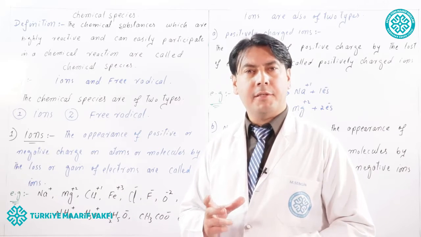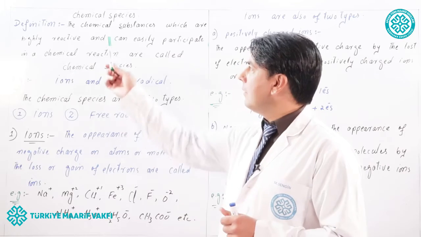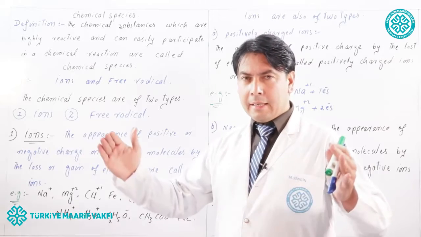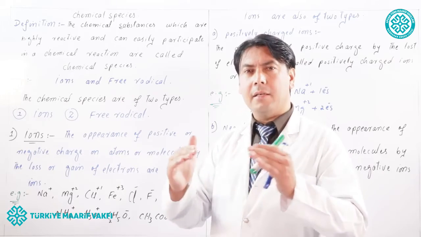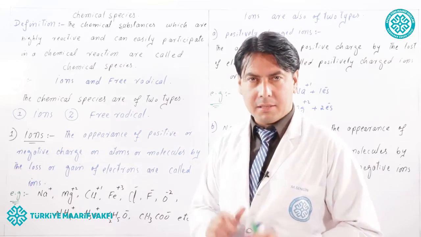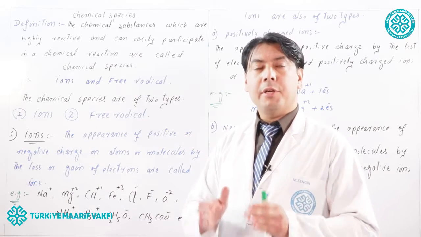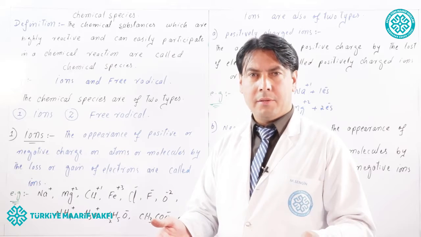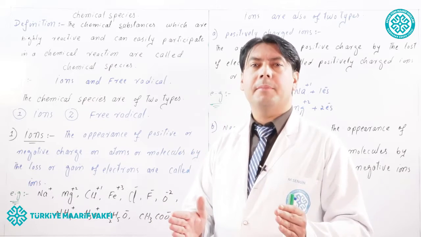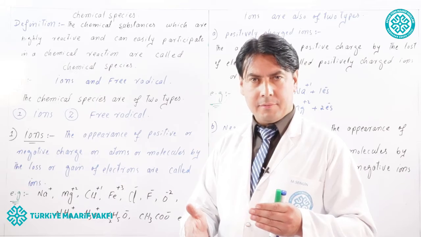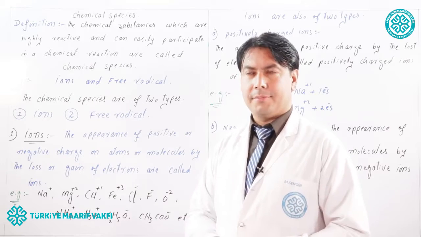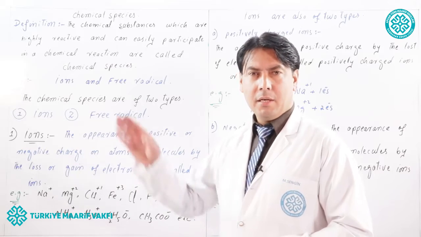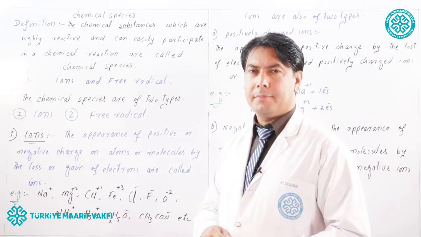The chemical species can be defined as the chemical substances which are highly reactive and can easily participate in a chemical reaction. So, in chemistry, those chemical substances which are unstable and can easily participate in chemical reactions are called chemical species. There are two types of chemical species, ions and free radicals.